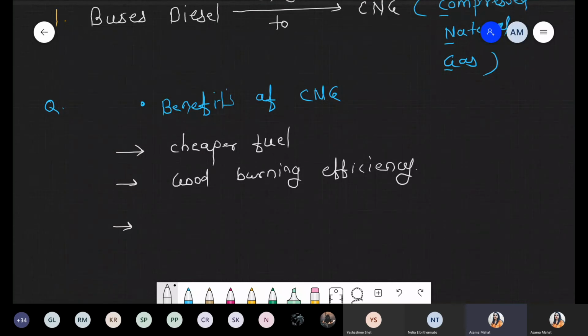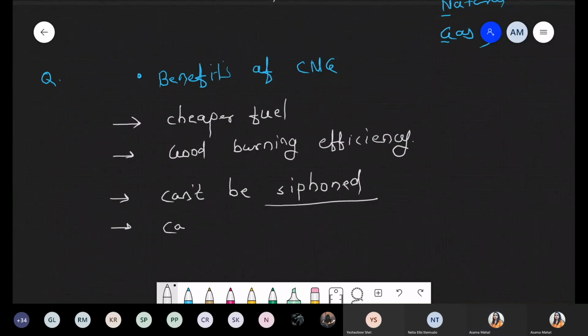Means mixing का कोई chance ही नहीं है. So it can't be siphoned. There is no transportation. And another one, there is no adulteration. It can't be adulterated. Okay, so due to this reason, Delhi government decided that the bus diesel should be changed to